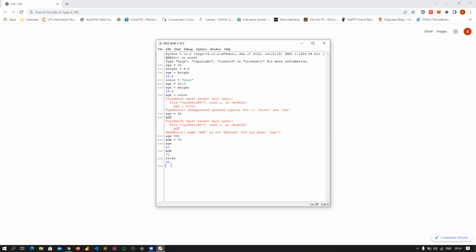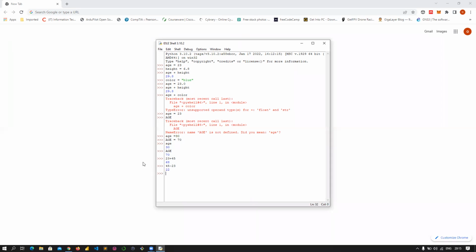Then the second arithmetic operator we are going to be talking about is the subtraction operator. So for you to do that, you just need the dash, or what some people call hyphen, on your keyboard. So let's say 45 minus 23. If I click on enter, I'm going to see 22.